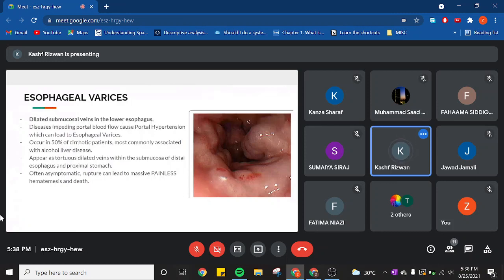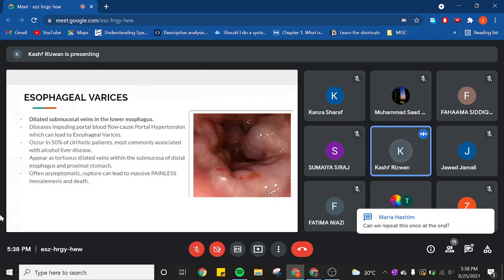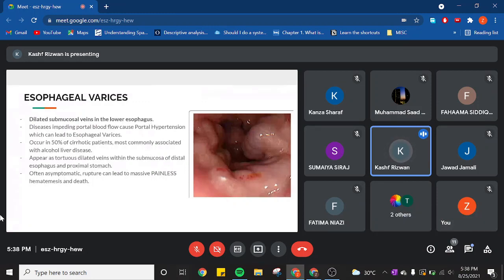If you guys have any questions, you can ask because I feel like it's a bit tricky. And like I said, usually portal hypertension is associated with cirrhosis, so it occurs in 50% of cirrhotic patients, and is most commonly associated with alcoholic liver disease. Morphologically, you can see in the picture they appear as tortuous dilated veins within the submucosa of the distal esophagus and the proximal stomach. They're usually asymptomatic, but if they rupture, it can lead to massive painless hematemesis. And painless hematemesis is important because when we were talking about the rupture over here, it's painless.